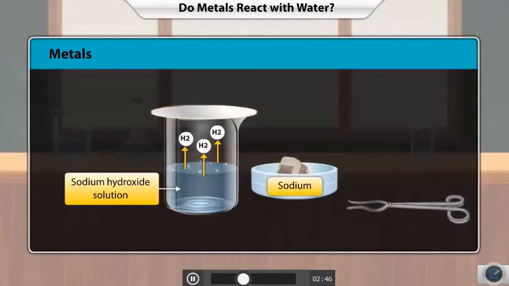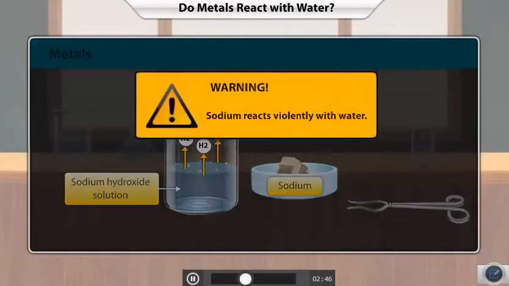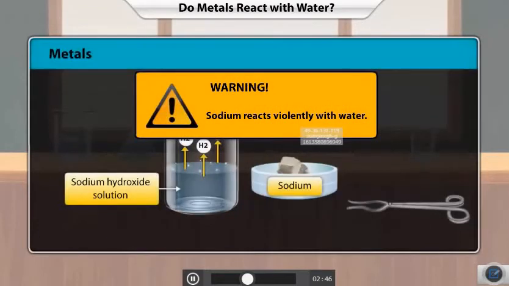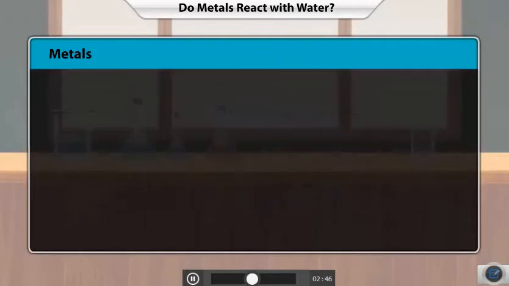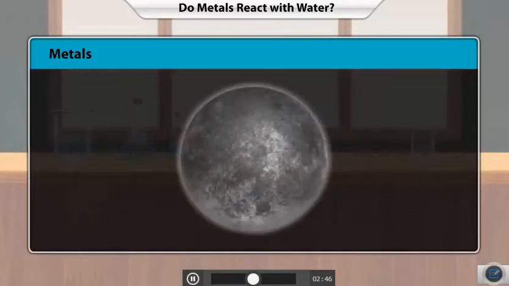Cover the beaker after adding sodium. This will prevent it from exploding out of the beaker and cause damage. Also, avoid adding large pieces of sodium to the water, as it will result in a larger explosion. On the other hand, metals like iron react very mildly with water.